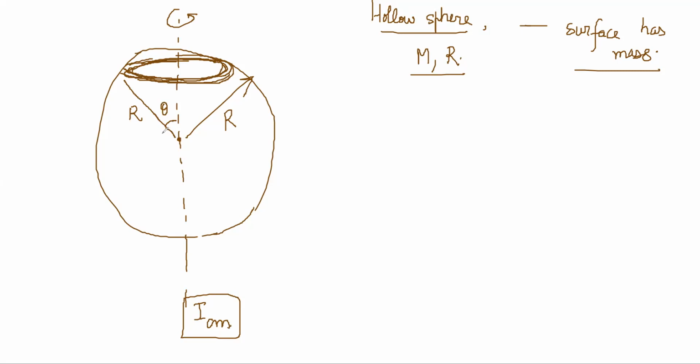If this angle is theta, then the actual radius of the ring is r sine theta.